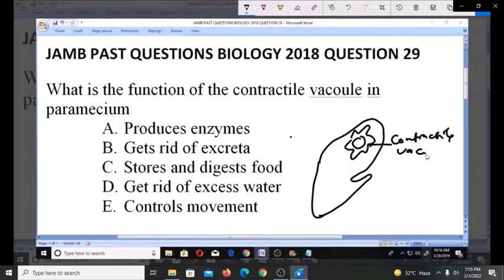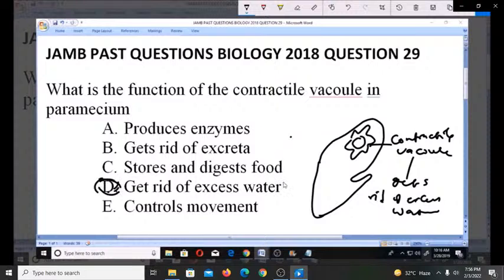This contractile vacuole, the function is to get rid of excess water. That's the work of the contractile vacuole. So it's one of the parts of the Paramecium, and the function is to get rid of excess water. So D is the correct answer to this. Getting rid of excess water is the main function of the contractile vacuole in Paramecium. So option D is the right answer. Thank you.